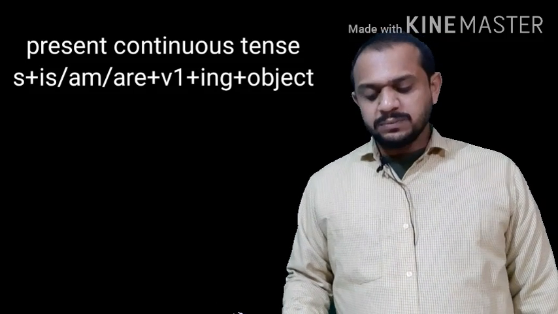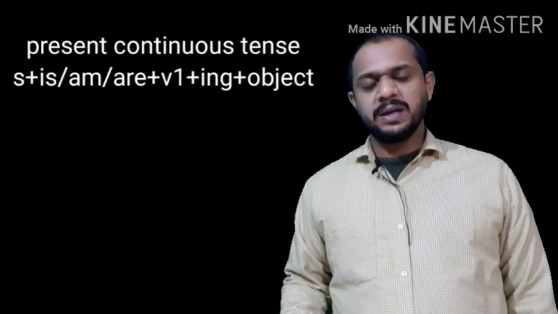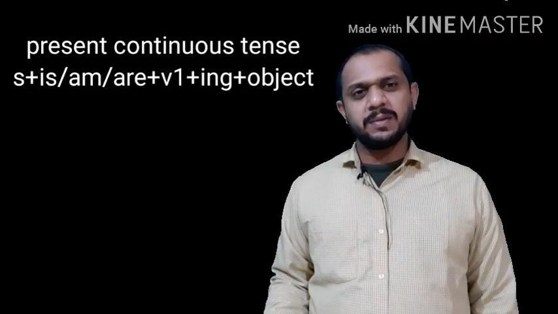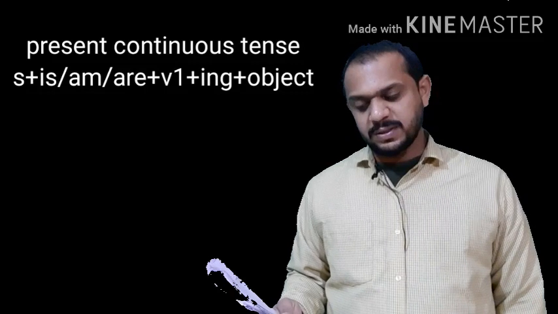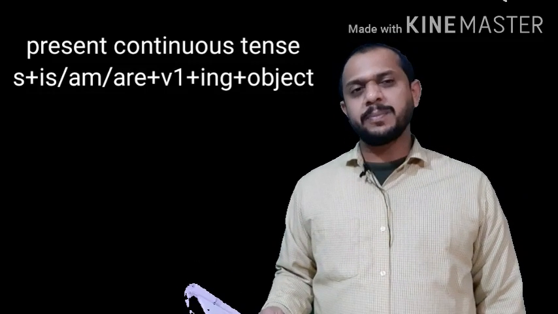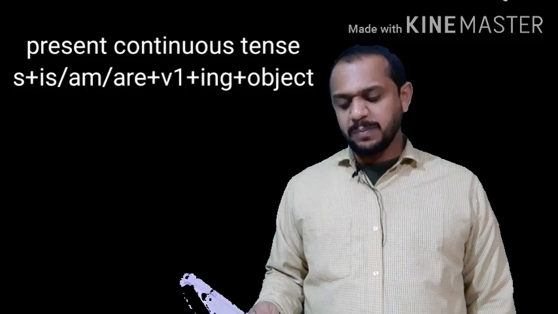Number two, actions that are not happening at the time of speaking, but are in progress.